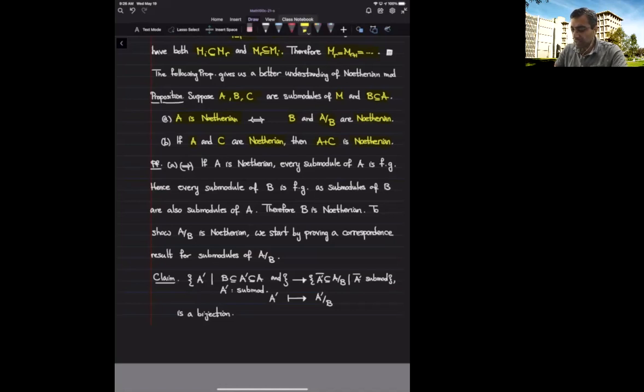But notice, every submodule of B is also a submodule of A. Because submodules of A are finitely generated, every submodule of B is finitely generated. Therefore, by the previous proposition, B is Noetherian.